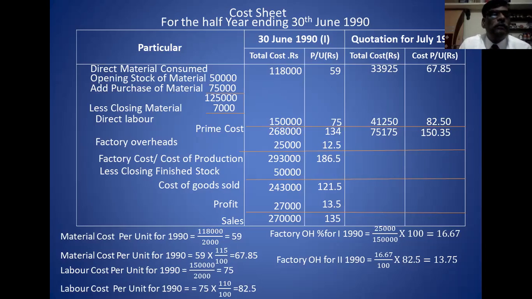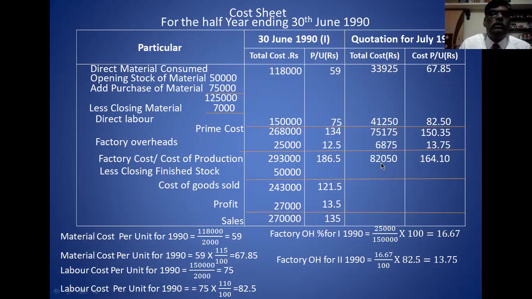Percentage base comes in the quotation. I have already solved it in the 5 marks question. On the basis of that, you have to calculate. First, the factory overhead percentage is calculated on the basis of direct labor actual cost. Then the same percentage is applicable for the estimation. 16.67% of labor, 82.5 is the labor cost, is 13.5. 13.5 into 500,